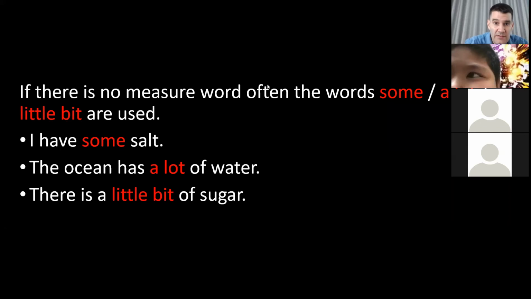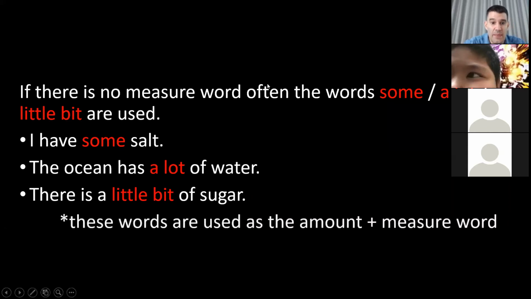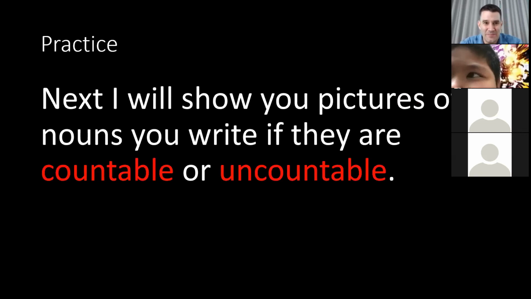Okay, so these words are used as the amount and measure, as I just said to you. So next we can practice a little bit. I will show you pictures of nouns, and you can write, are they countable or uncountable? I will just show you five pictures.